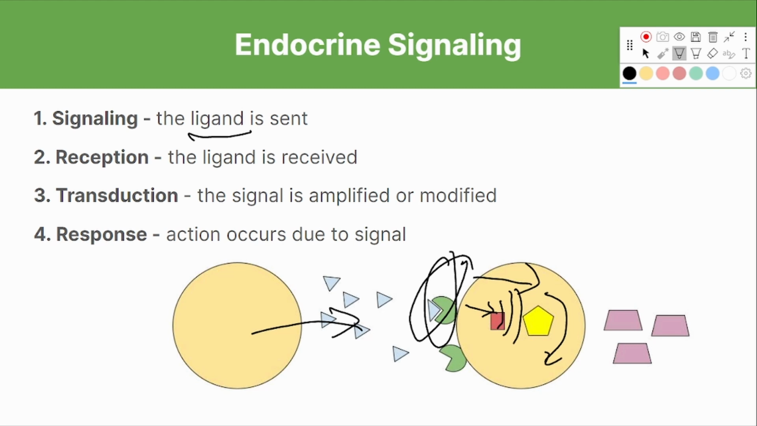Out of all these steps, reception is arguably going to be the most important step, because only cells with the necessary receptors are going to be able to produce a response in the first place. So for instance, in the model that we have below, if the receptors here did not exist, then the signal wouldn't be able to be transduced or produce a cellular response.